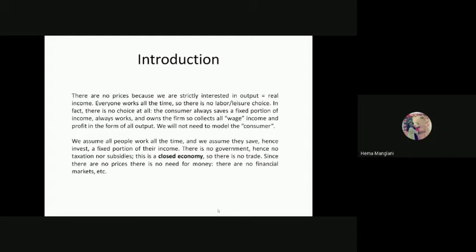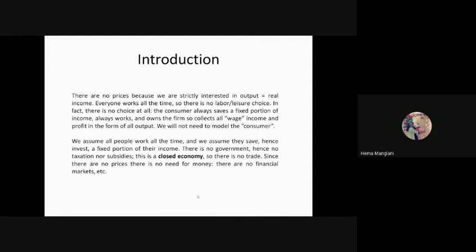The consumer always saves a fixed portion of income. Fixed portion, why? Because the saving is a function of y by k. Hope you can recall all these things when I'm giving this theory. The consumer always saves a fixed proportion of income, always works, and owns the firms, so collects all wage income and profit in the form of all output.